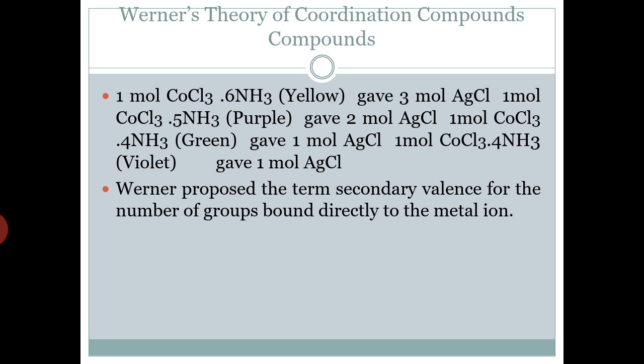So Werner proposed the term secondary valency for the number of groups bound directly to the metal ion. Whether it is an anion or a neutral molecule, if it is directly linked to the central metal ion, Werner gave it the term secondary valency.